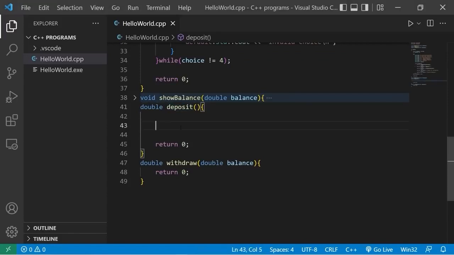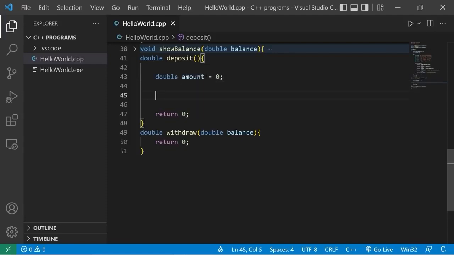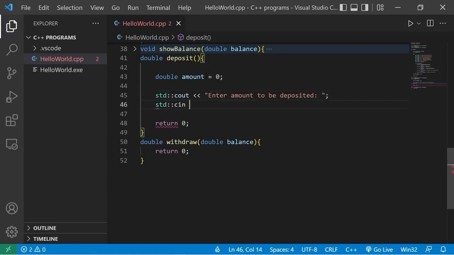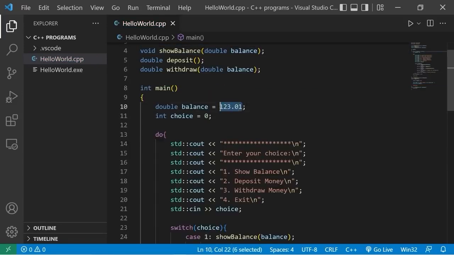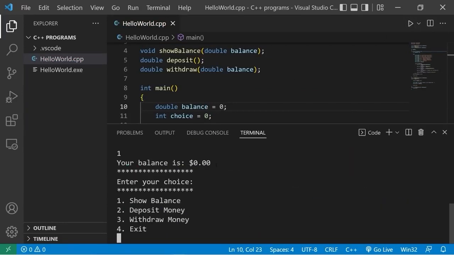Okay, now we're within the deposit function. I'm going to create a local variable named amount. Set this equal to 0. We'll ask the user how much they would like to deposit. Standard output, enter amount to be deposited. Standard input, our amount. So I'm going to set balance back to 0. Then let's test it. Show balance. 1, your balance is $0.00.